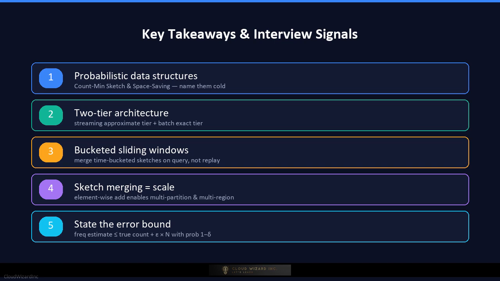If you can whiteboard this system with these 5 points and walk through the data path from raw event to top K Redis entry, you will signal strong senior level system design thinking. That is it for the top K heavy hitter system.